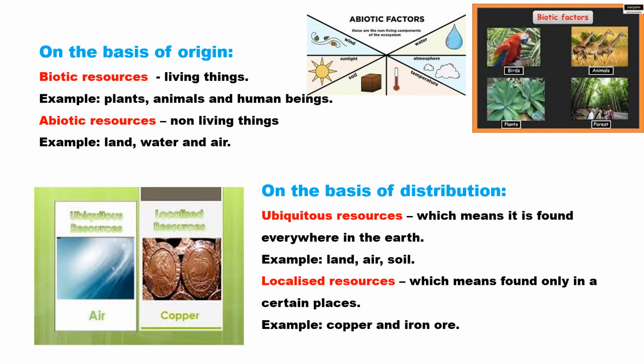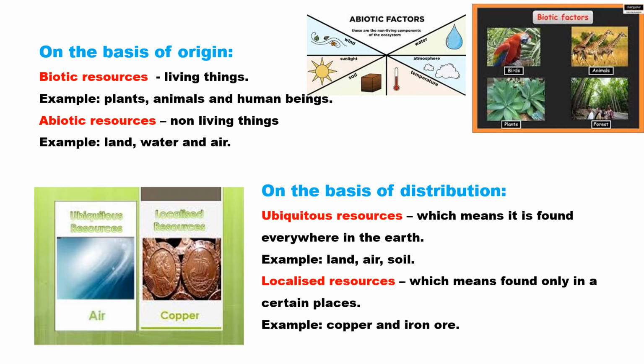So what does bio mean? Bio means life. Any resource that has life in it is known as a biotic resource, I mean living things, for example animals, plants, and human beings. A means without. A-bio means without life. Any resources that do not have life, or non-living things, are known as abiotic resources. Examples are land, water, and air.